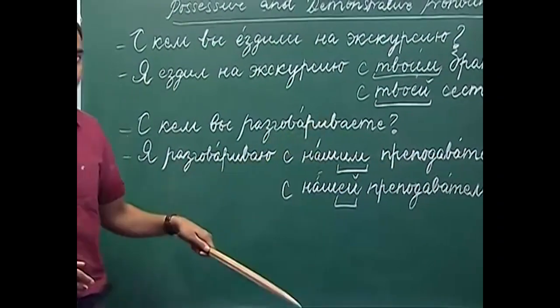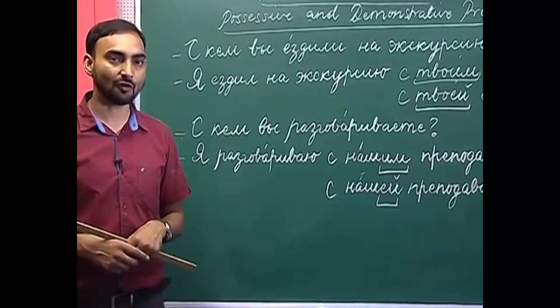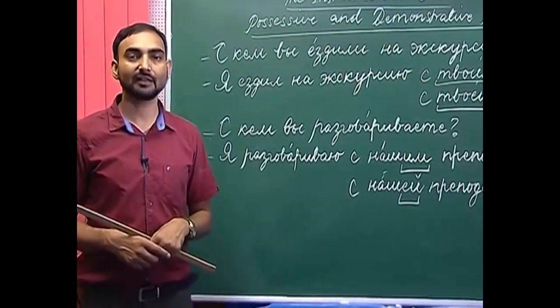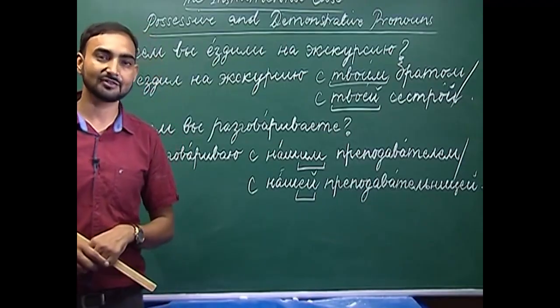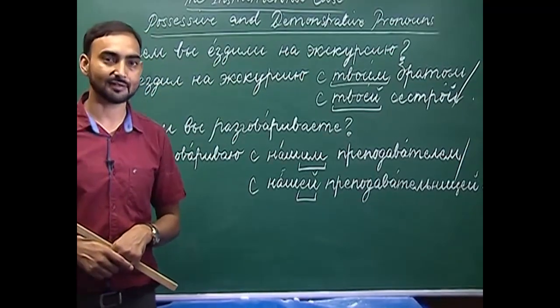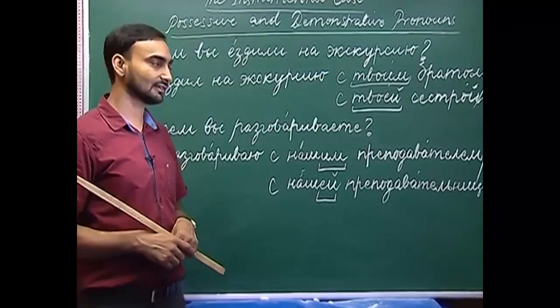If you have to use the feminine form of наш, it would be наша. Наша преподавательница, our female teacher. So, how will you change наша преподавательница in the instrumental case?